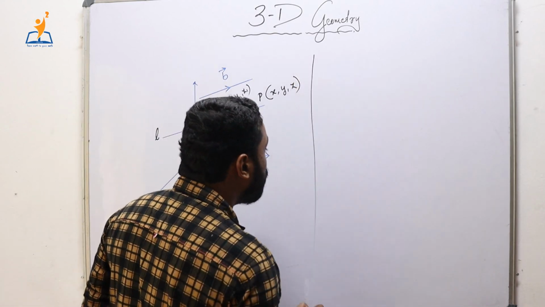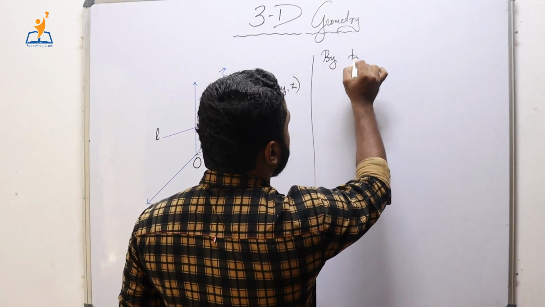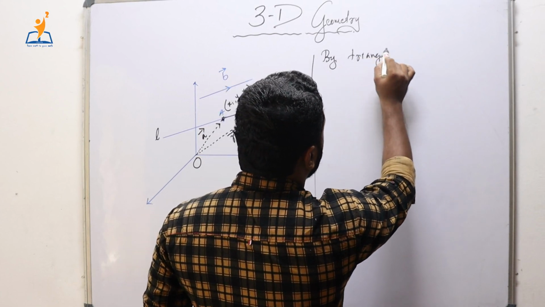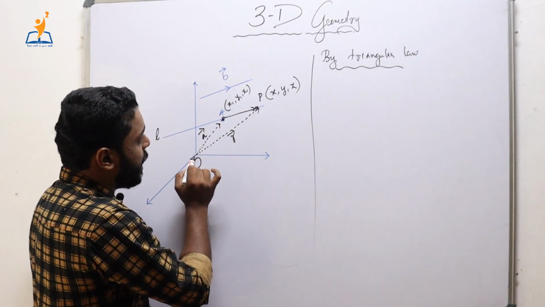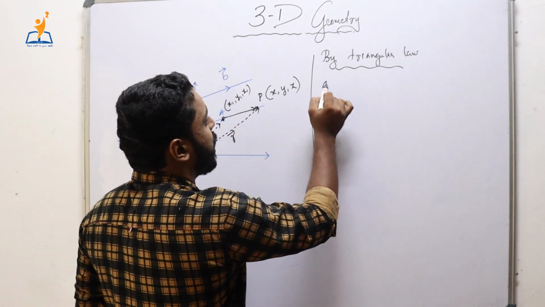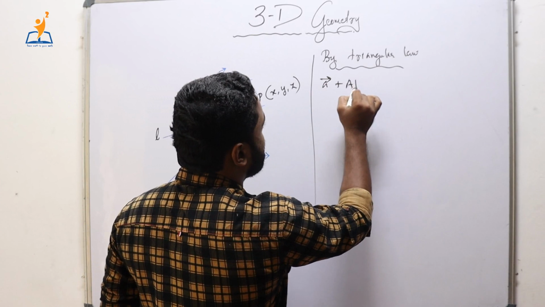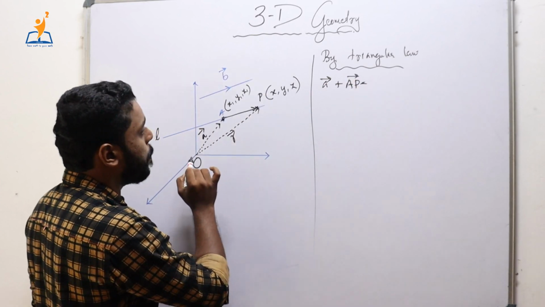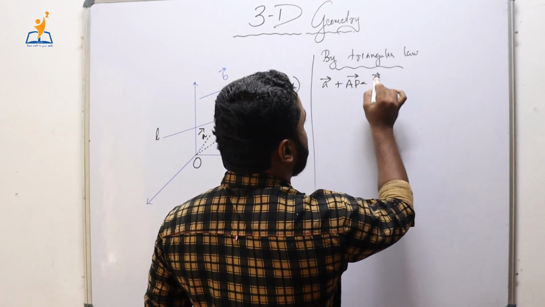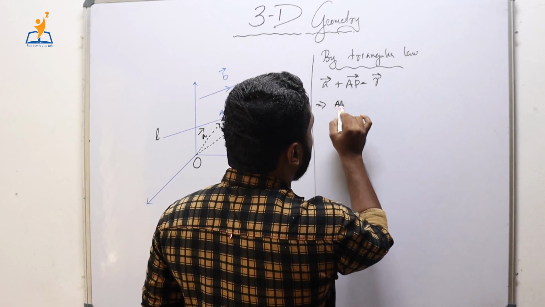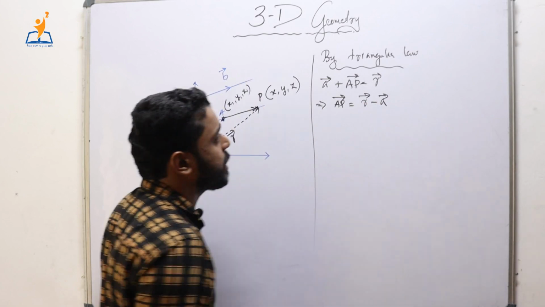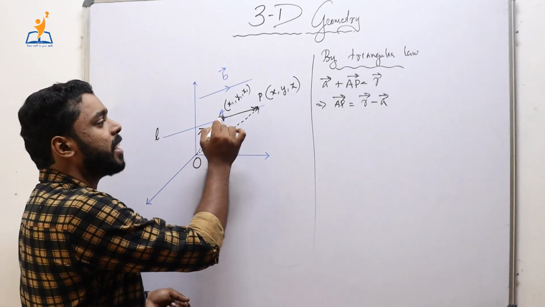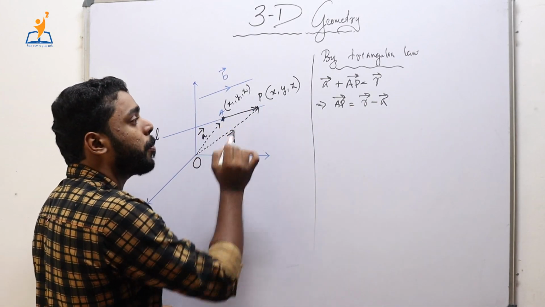By the triangular law of vector addition, vector a plus vector AP is nothing but vector r, right? Which implies the vector AP is nothing but r minus a, isn't it? So we get the vector AP is nothing but r minus a.